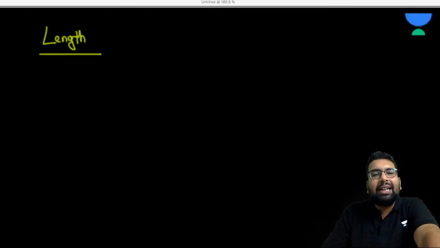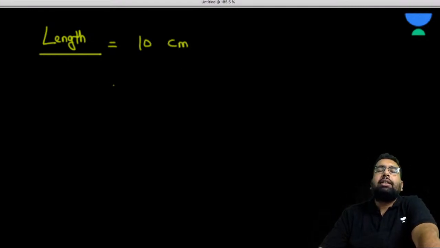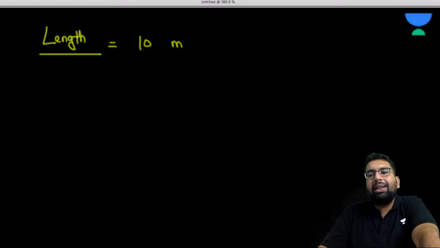This meter scale is used to measure length. So how are you going to interpret this length? You say 10 centimeter, which is the standard way, or you may say 10 meter. So when we have length equal to 10 meters, length is a physical quantity.